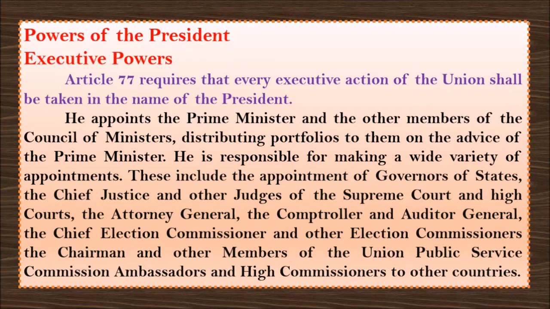The chairman and other members of Union Public Service Commission, ambassadors. Here, children, underline "ambassadors." Ambassadors are the people who represent the state, who represent the nation. The ambassador who is allotted for a state or a nation or a city, that person's work is only to speak for that nation, for that particular area or part he is allotted to as an ambassador. He will speak on behalf of that. He will advertise, he will brand it. They are called ambassadors and high commissioners to other countries.